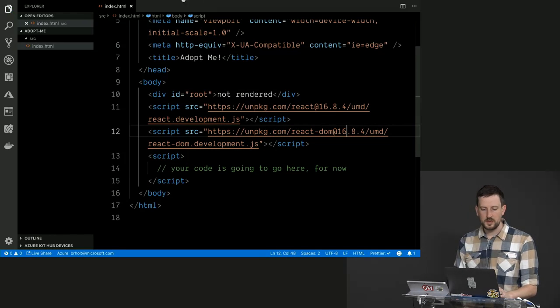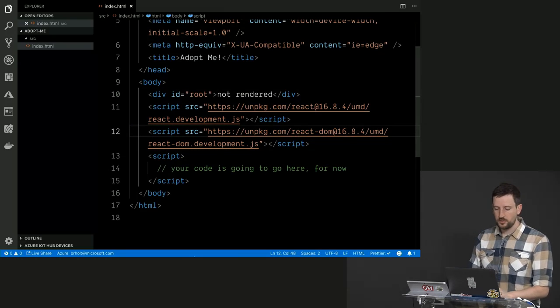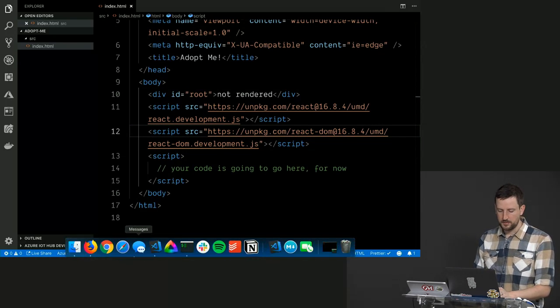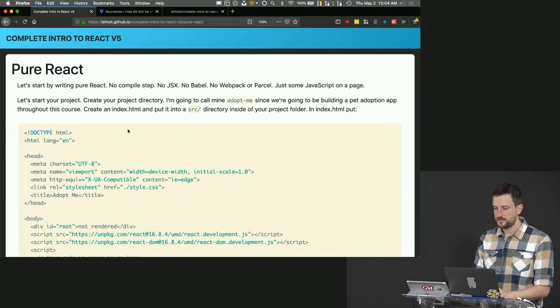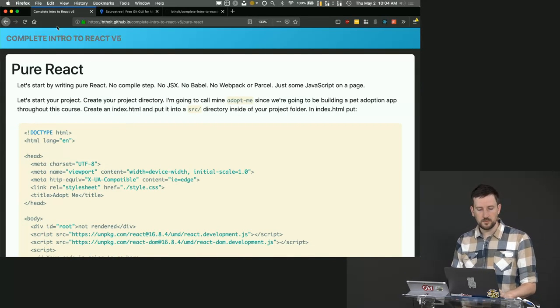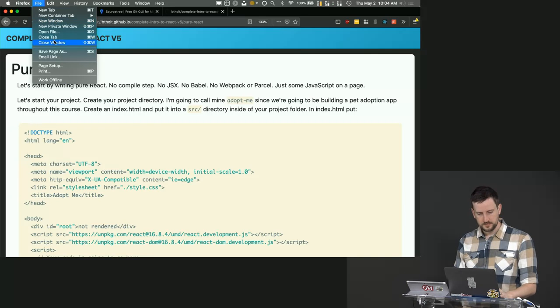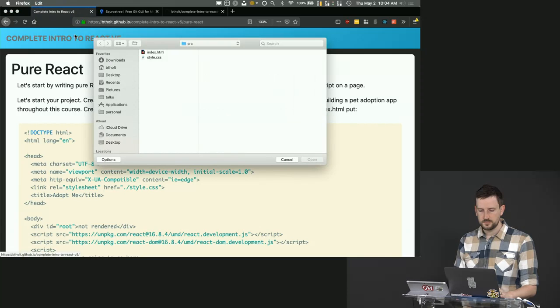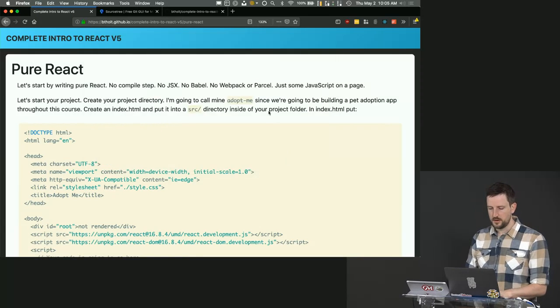Now that I've done this, save this file, right? And I want you to go over to your favorite browser. Mine happens to be Firefox. I'm going to go here and say File, Open File, right there. Let's do this in a new directory here.